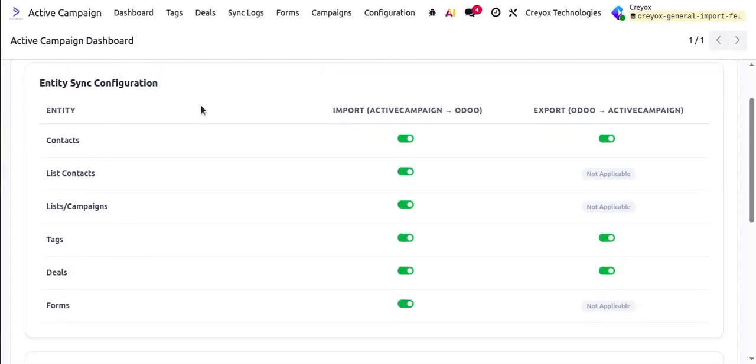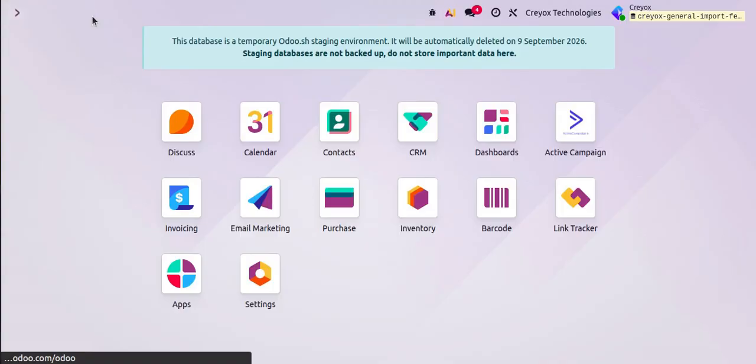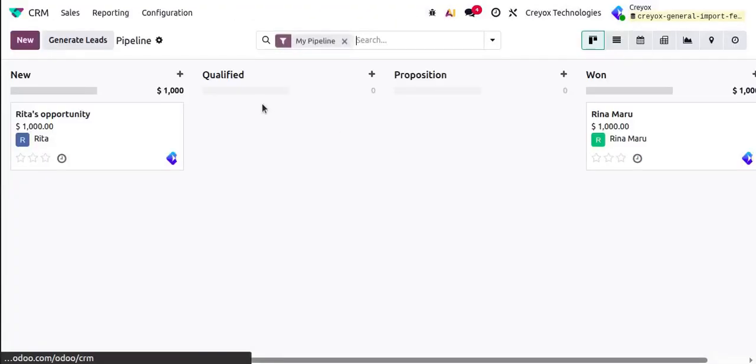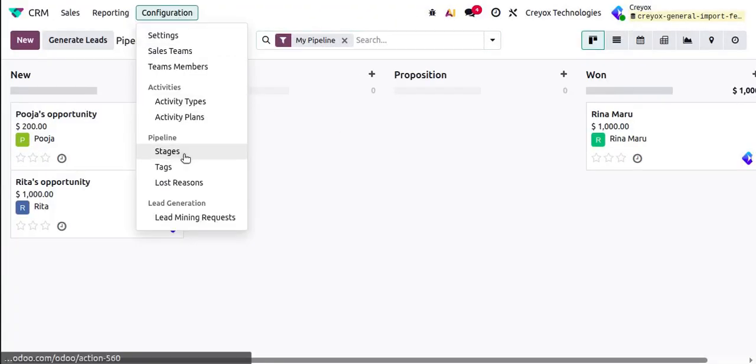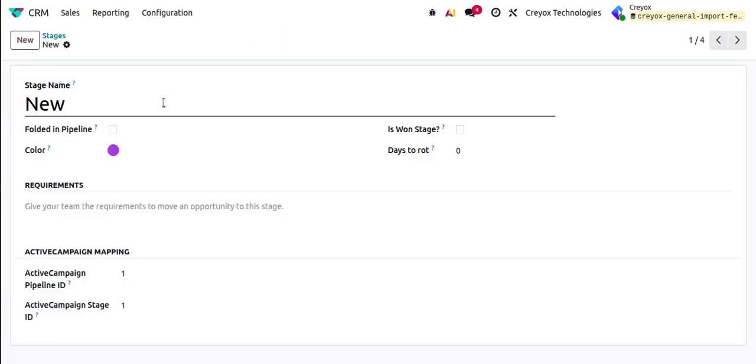Deals is something related to the CRM. So here if I go to CRM and configuration and stages, and open any one stage, we have a mapping ID that we need to enter, whichever pipeline you are having in your ActiveCampaign.